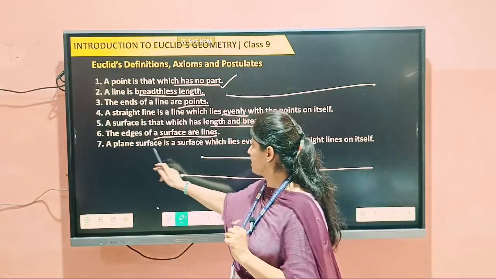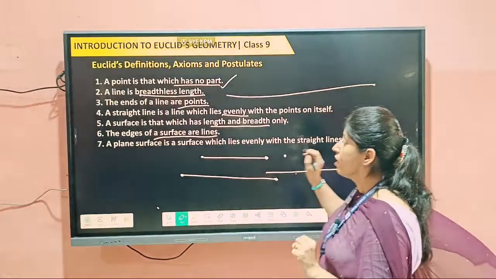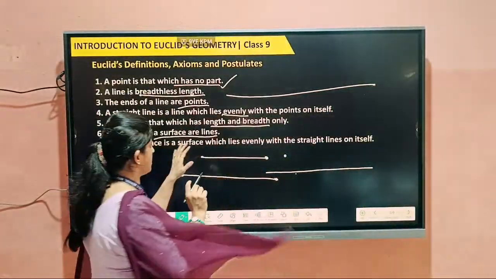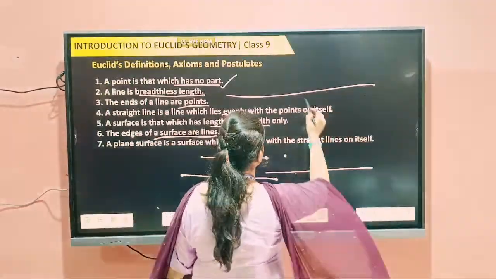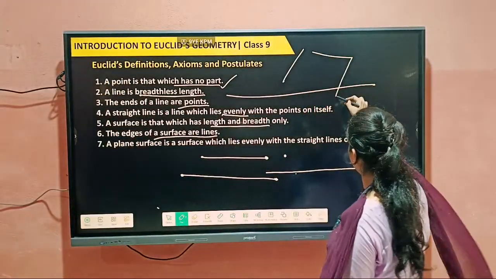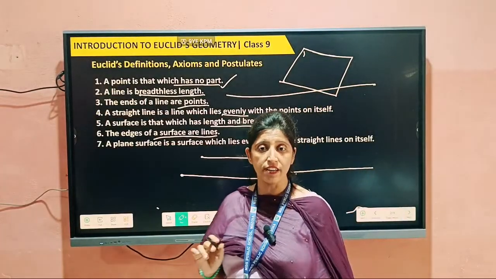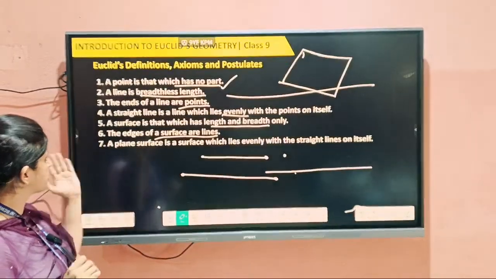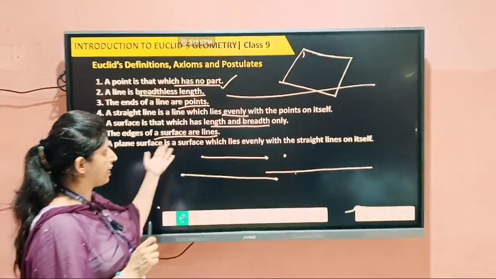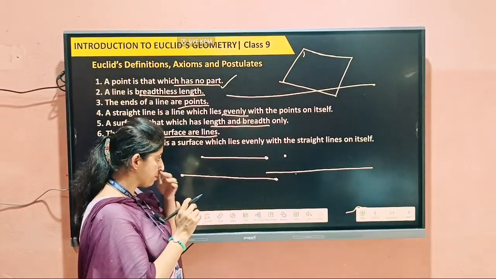Next, a plane surface is a surface which lies evenly with the straight lines on itself. It means a plane surface lies like this, because it is made up of straight lines. Euclid has given the definition of a plane as lying evenly on the straight lines on itself only.